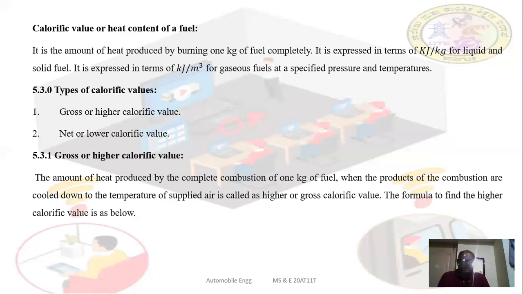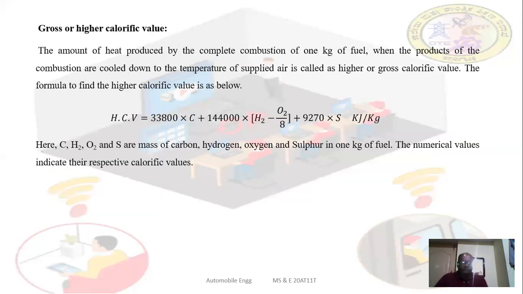That is, the liberated heat plus the cooled heat of the combustion products, both included together, form the gross calorific value of the fuel. It can be calculated using the formula given below.